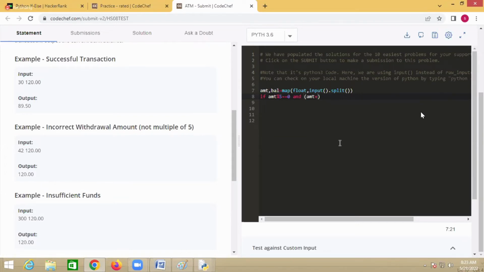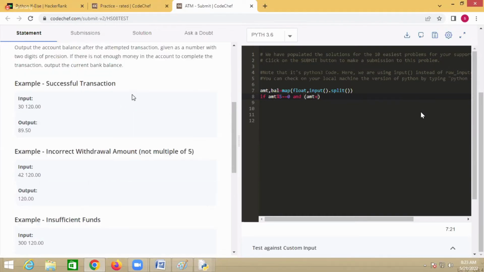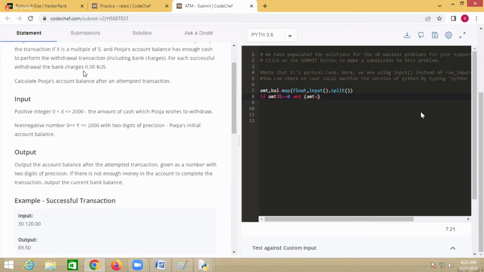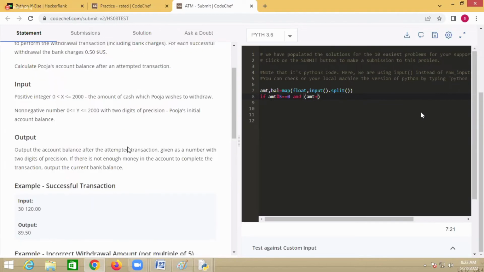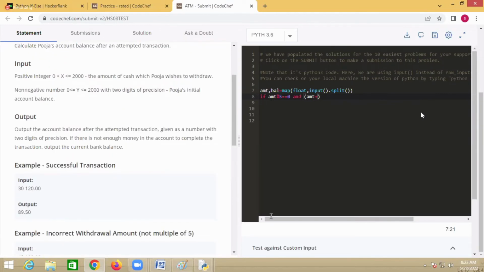the charges for each transaction. How much is the charge here? $0.50. Now, amount plus 0.50 is less than the balance.